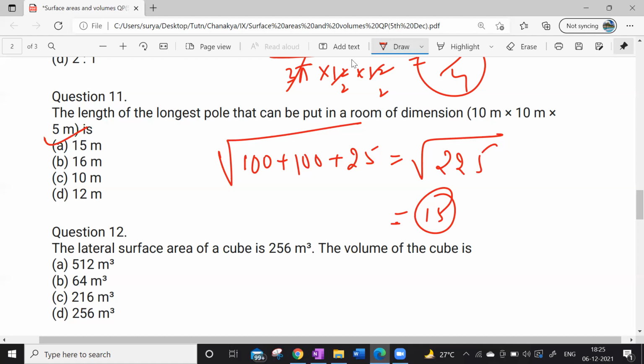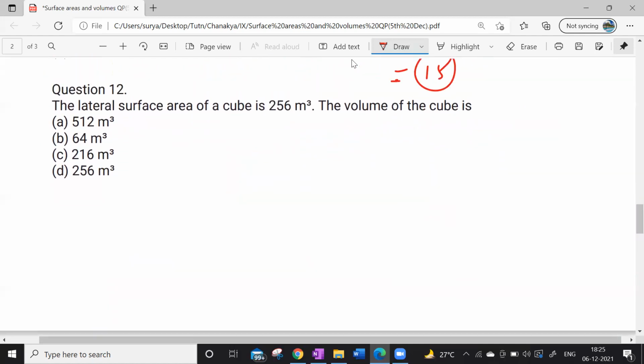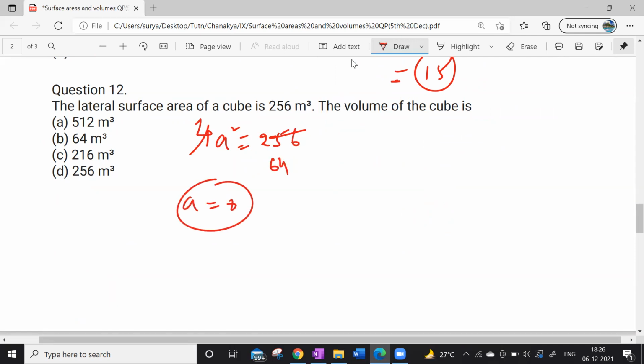Children, are you able to understand? What is the lateral surface area of the cube? So 4a square. The lateral surface area of the cube is 4a square, which is equal to 256, given. So 4 sixes are 24, 4 fives are 20, so a square is 64, a is equal to 8.